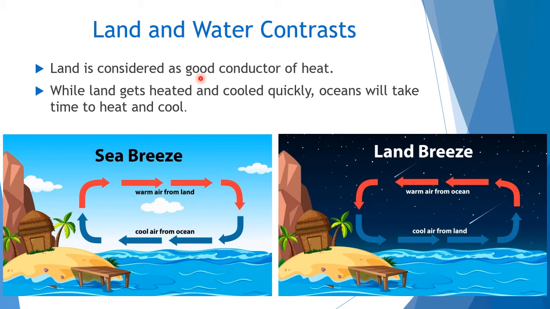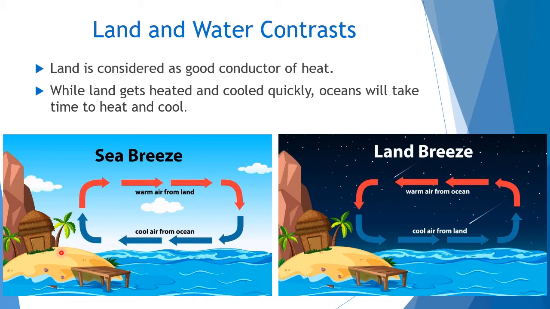Here, land and water areas, that means the sea, take time to heat up. While land gets heated and cooled quickly, oceans take time to heat and cool. Land gets heat first and also cools quickly, which means the heat is also released quickly. At the same time, oceans take time to heat and also take time to cool. And here you see that in the daytime, the land part gets heat faster, and it may reach a higher temperature.